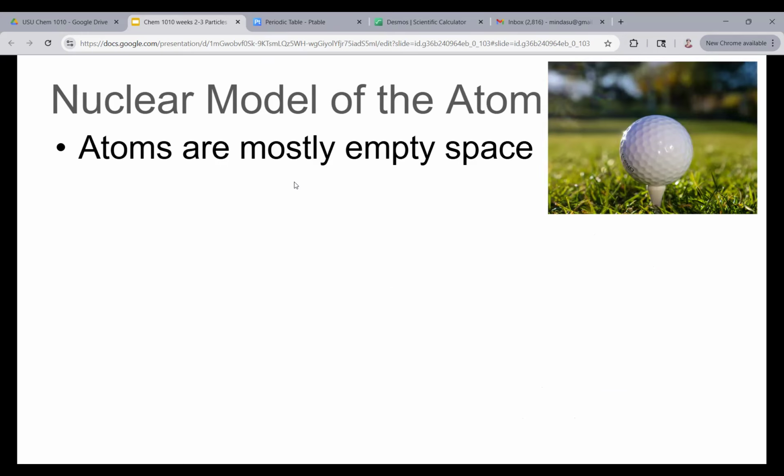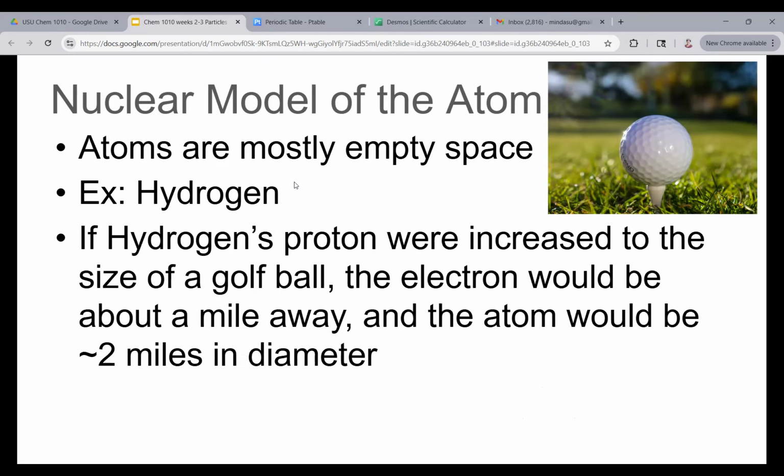So, in fact, atoms are mostly empty space. If you look at a hydrogen atom, it's the simplest atom. If you increase hydrogen's proton to the size of a golf ball, the electron would be about a mile away, which means the atom would have about a 2-mile diameter.